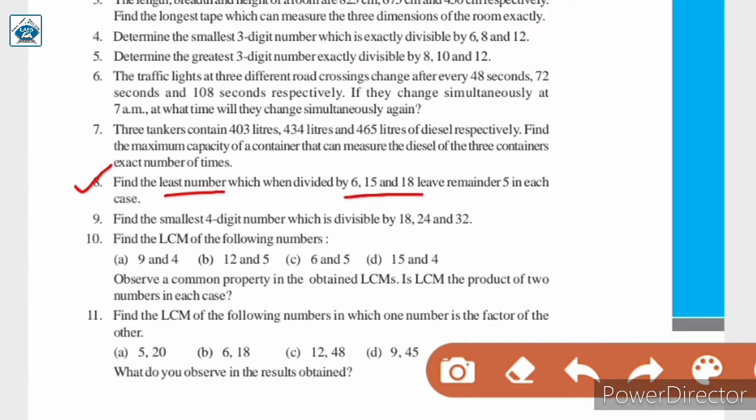In the question, we are asked that the remainder should be 5 in each case. So, whatever the LCM will be, we will add 5 to the LCM. Since LCM is completely divisible, when we add 5 to the LCM, we will get a remainder 5 when we divide with each of these numbers. Let us see the solution.